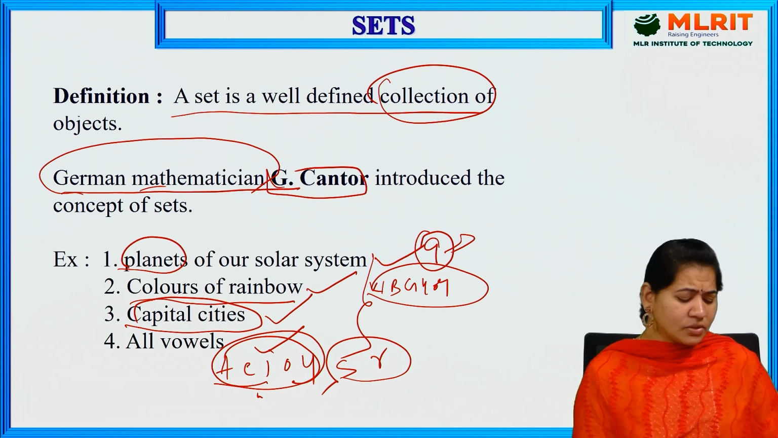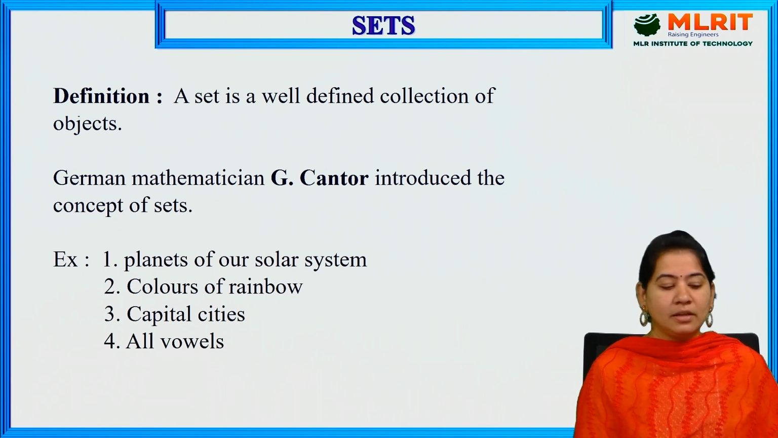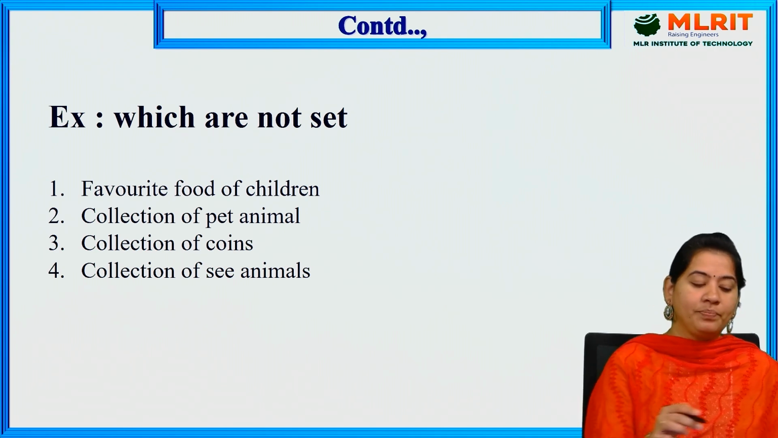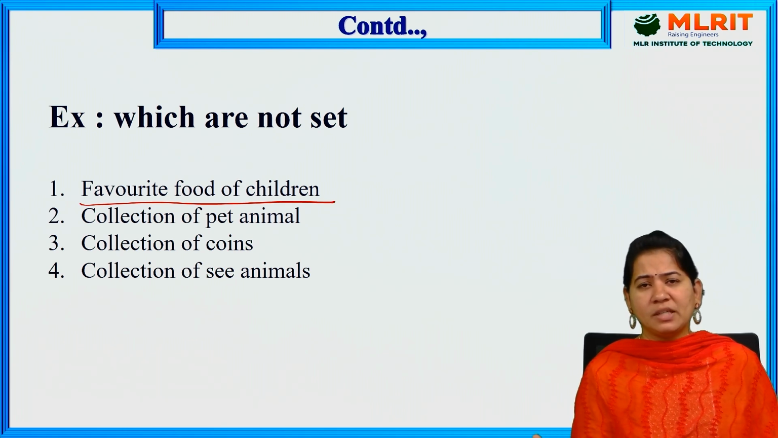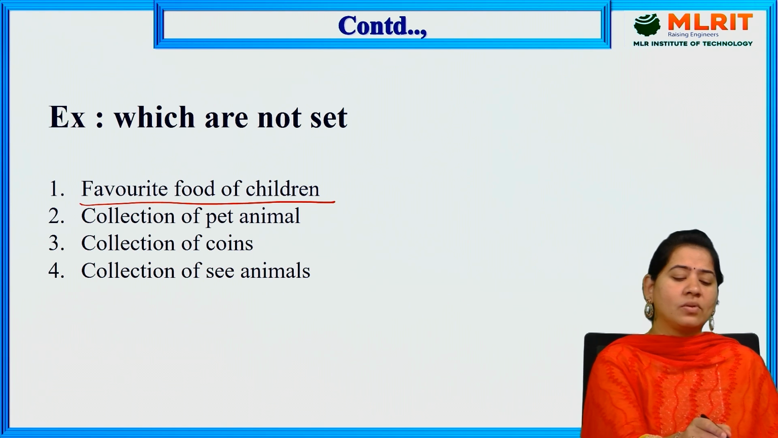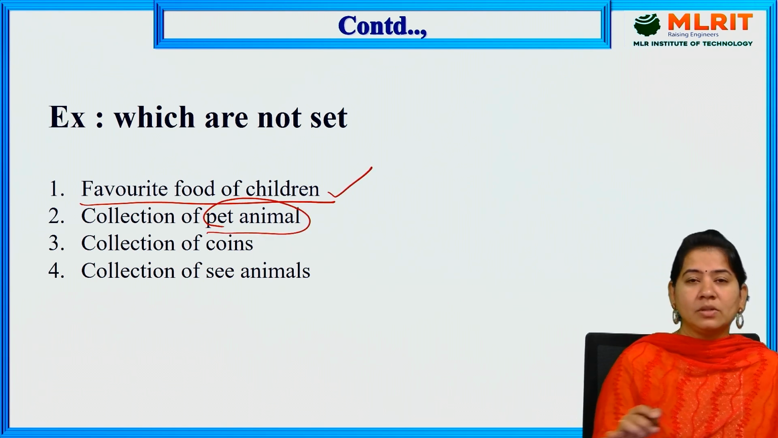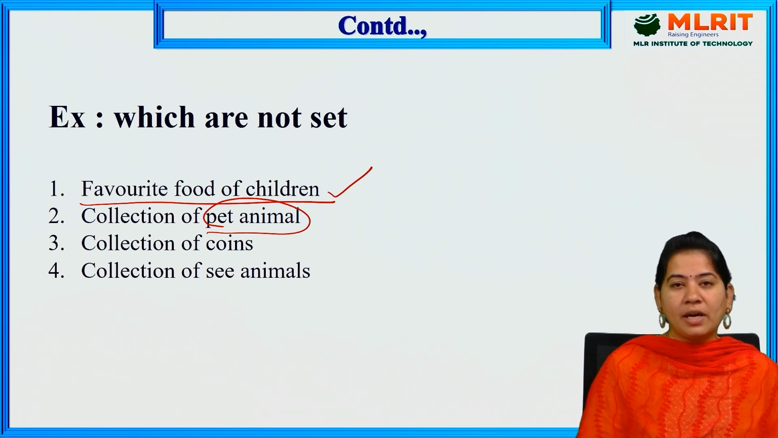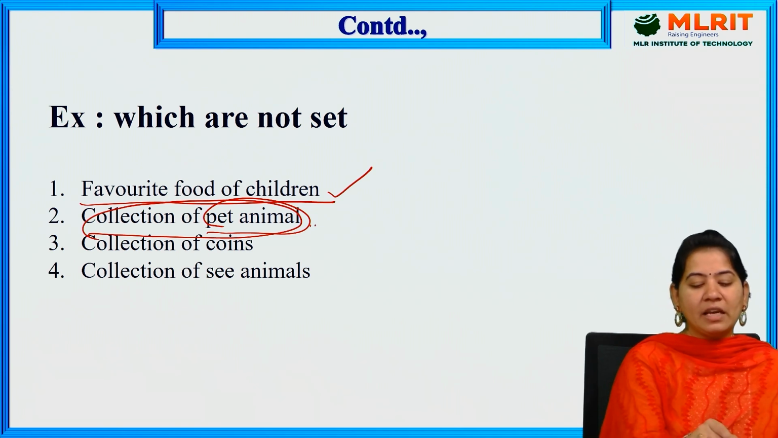So till now I have shown you what is well defined, which is treated as sets. Then let us go to the concepts which are not sets. For example, favorite food of children. Favorite food of children can vary from person to person, child to child. I cannot include that as a well-defined collection of objects. Even a collection of pet animals. A few will have pet animals like dog, cat, while others will have pet animals like elephant or tiger. So like this, they'll have some collections also, which can vary from person to person.